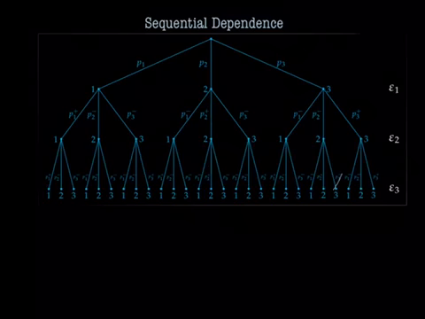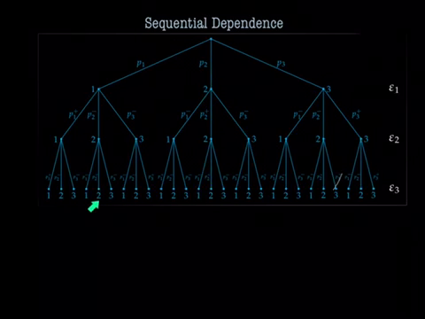Let's now move towards the sequential dependence. So this is our new form of dependence. This tree looks quite similar, but we're going to weight the next variable towards the outcome of the previous variable, not necessarily epsilon 1. So to really see this, let's jump down to the third level here. So here we go. Now let's take a look here.